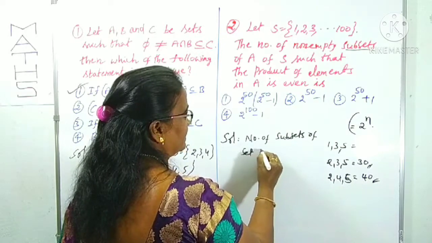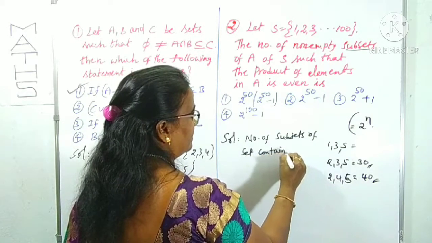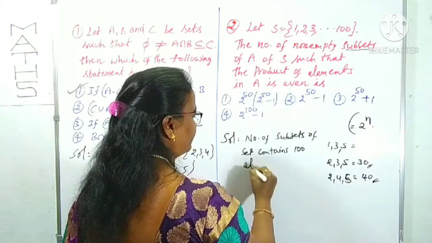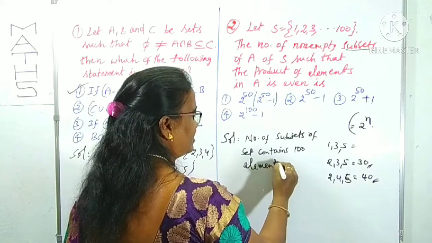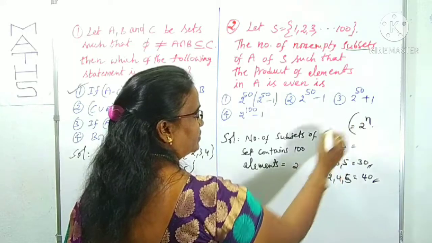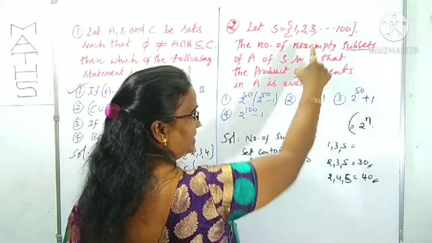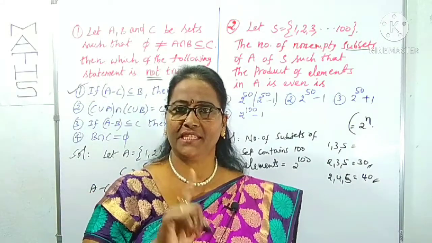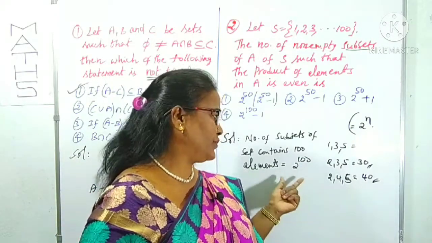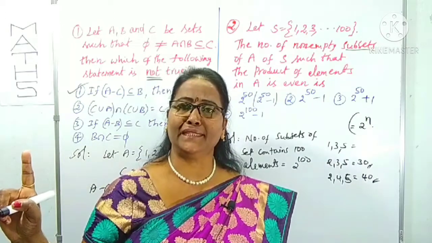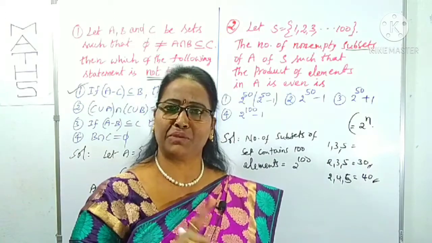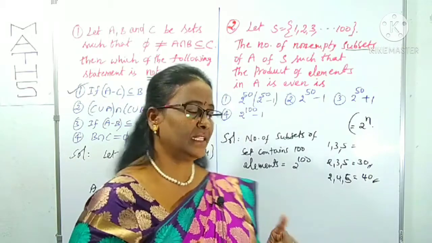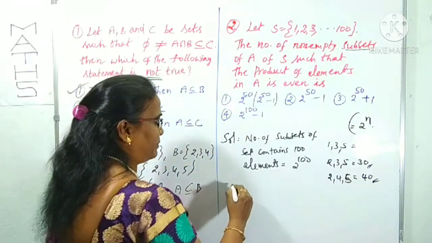The set S contains 100 elements, so the total is 2 power 100, in which there are 50 even numbers and 50 odd numbers. If we choose one even number, the remaining 99 odd numbers, or two even numbers, the remaining 98 odd numbers, it takes too much time, as I said. So next, what I am doing is this.